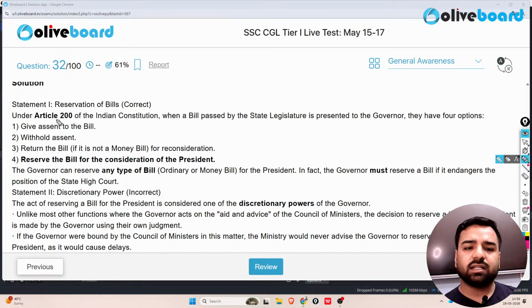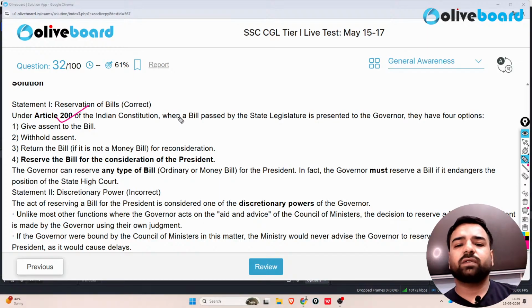So under Article 200 of the Indian Constitution, when a bill passed by the state legislature is presented to the Governor, they have 4 main options: give assent to the bill, withhold assent, return the bill for reconsideration, or reserve the bill for the consideration of the President.